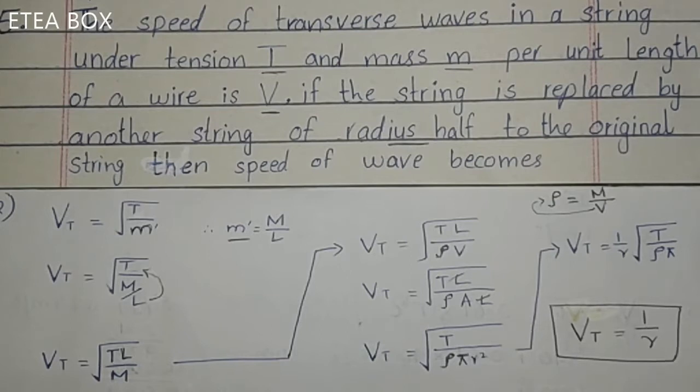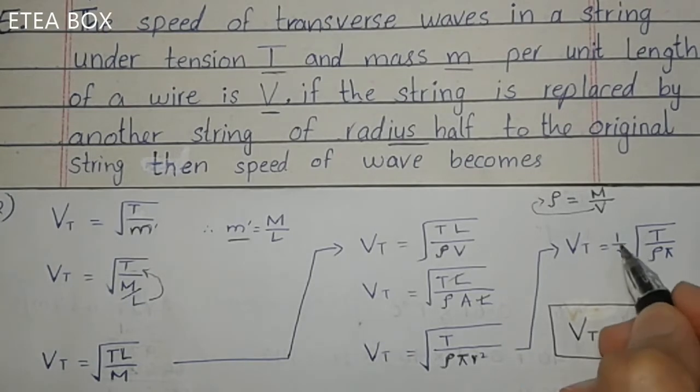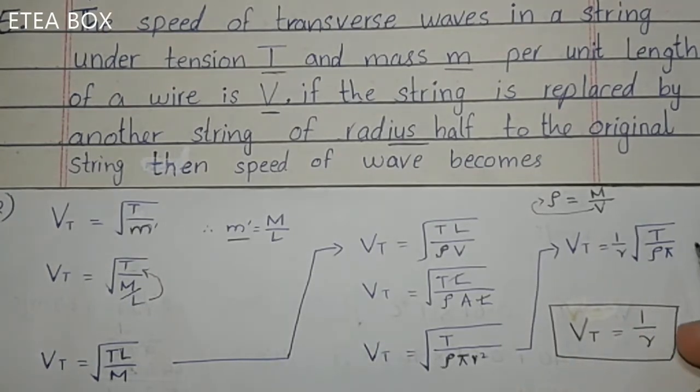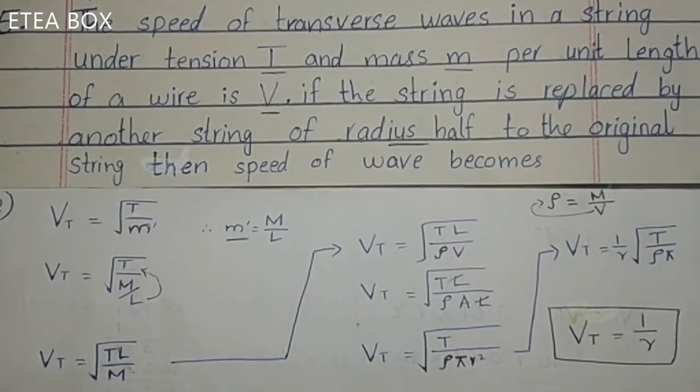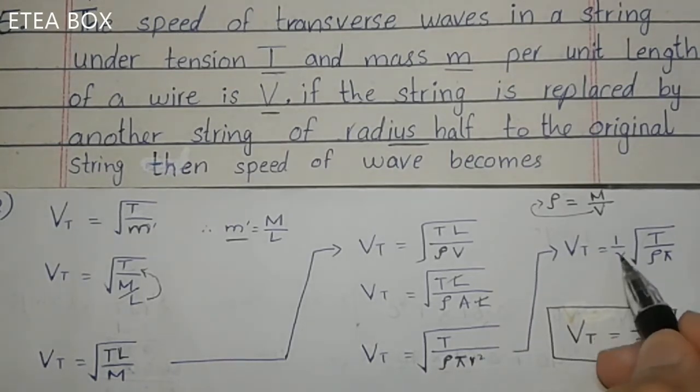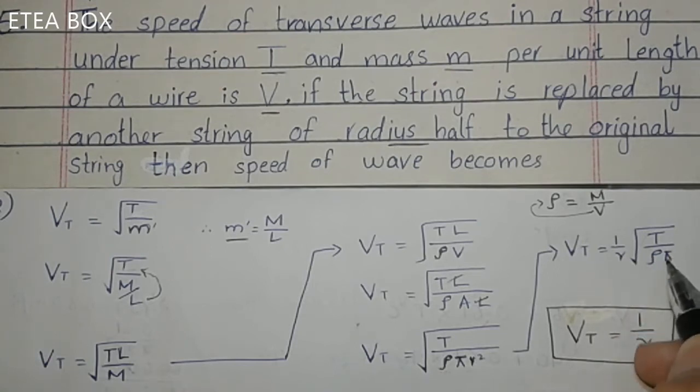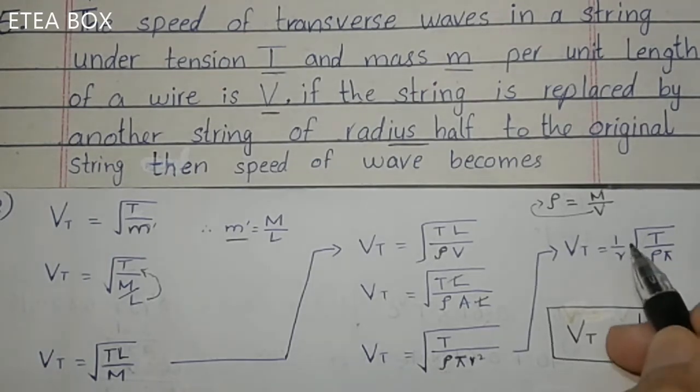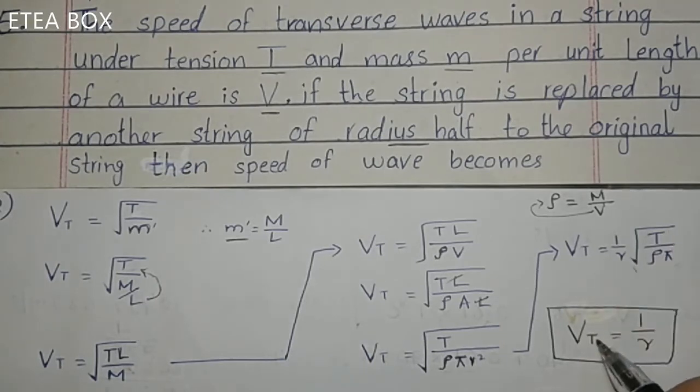Now if we apply the root on r square, it will be 1 over r times the square root of T divided by density and pi. Keep one thing in your mind: if this expression were in addition or subtraction form, you couldn't cancel this r square with this square root. Now it is in multiplication form, so you can cancel it with the square root. So it will become 1 over r times the square root of T divided by rho pi. Now if we keep this expression constant, then what will happen?